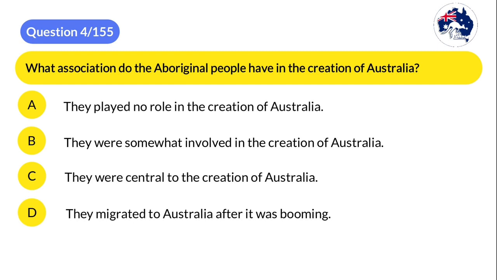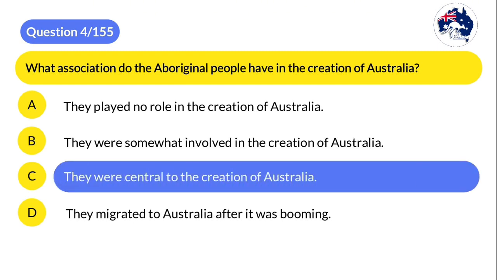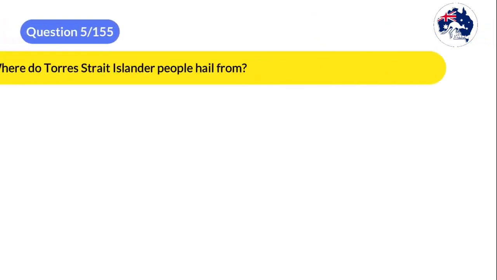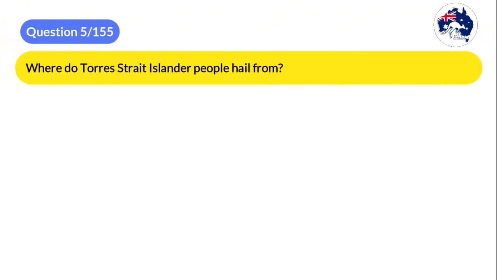The correct answer is C. They were central to the creation of Australia. Question 5. Where do Torres Strait Islander people hail from?